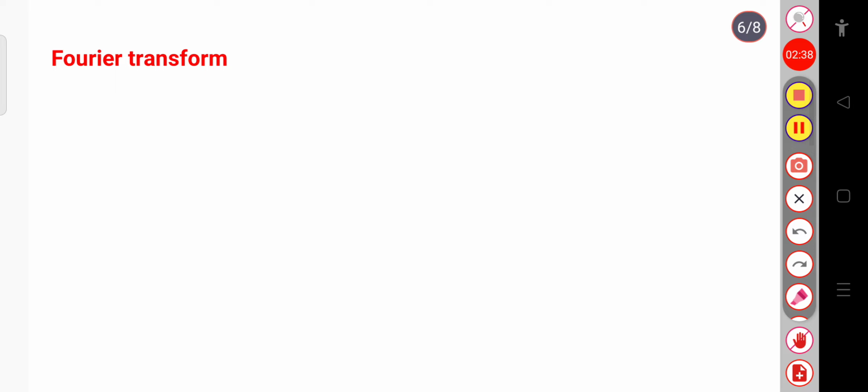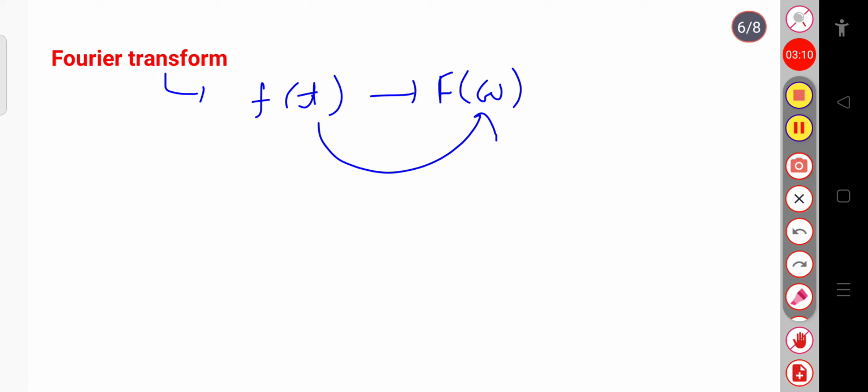So let us start with our topic, that is what is Fourier transform. This Fourier transform is a mathematical tool which transforms a function of time, suppose here I am writing f of t, to a function of frequency, that is f of omega. That is, I mean to say that this Fourier transform transforms the data from one domain to another domain.